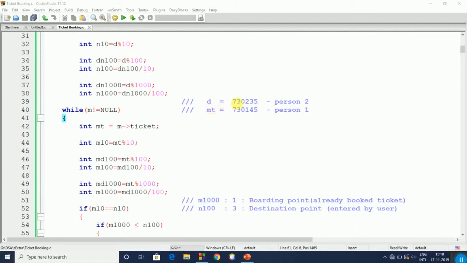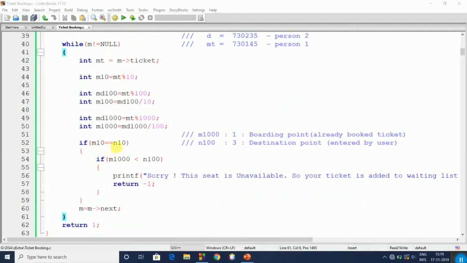For example, D equals 730235. It means a person who wants to go from station 2 to station 3, and MT, which is already booked, is 730145. It means person 1 wants to go from station 1 to station 4. So in this case, M10 equals N10. The condition is true because both seat numbers are the same, so it will go inside. It further checks if M1000 is less than N100.